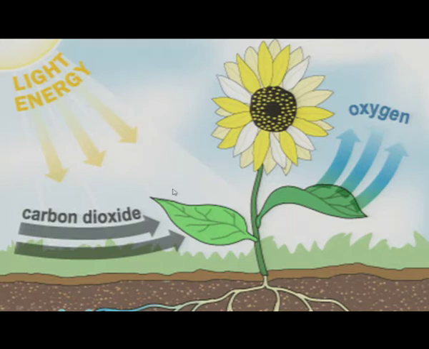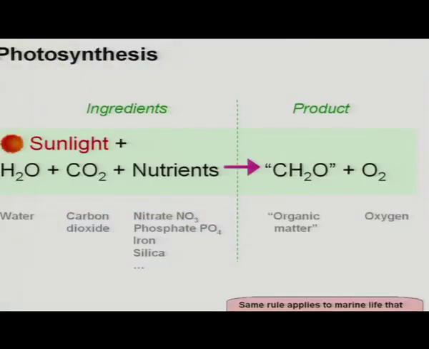This radiant energy is converted into chemical energy and it releases oxygen as a byproduct. During respiration, organisms release carbon dioxide, which is received by the plant through the stomata and converted into carbohydrate and oxygen. This is the process.